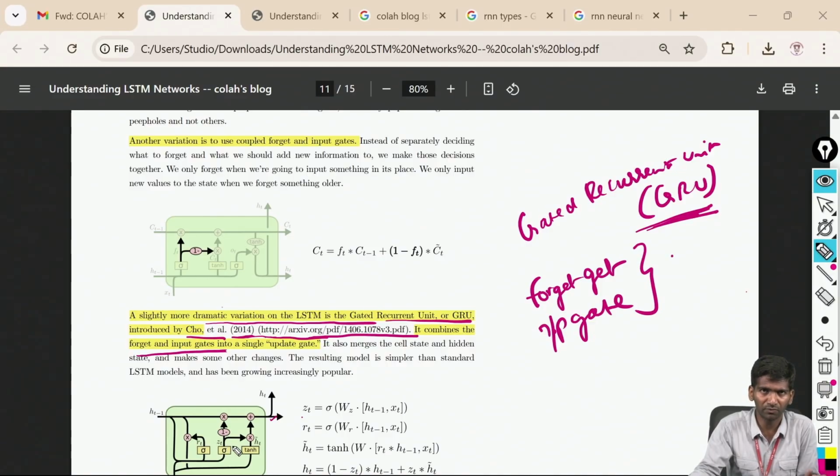If the sigmoid function is used in input, it filters input data. If it is used in output, it filters output data. That means only the required data is extracted. In this way, some data we are forgetting, and some data that is very important, we store and use for predicting future outputs. In this way RNNs work.